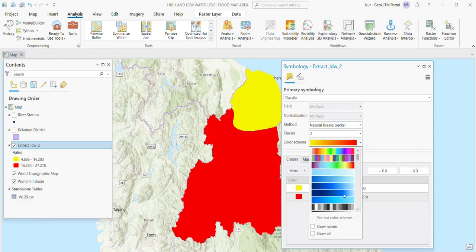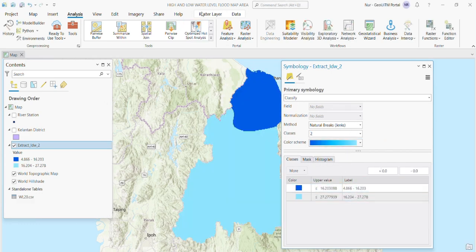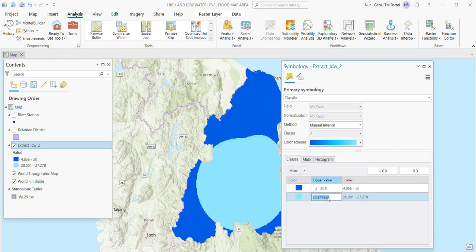Choose the color that's suitable for the water level data and change the upper values to the high and low water level data. Low is 0 until 20.0 meters and the high value changes to 20.1 and above for high.